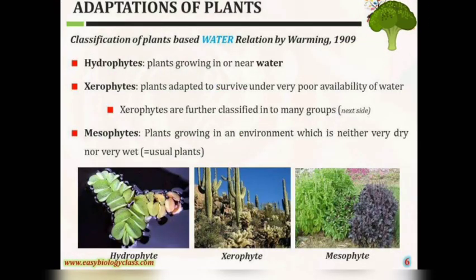Classification of plants based on water relation by Warming. It was given in the year 1909. Hydrophytes, plants growing in or near water. Xerophytes, plants adapted to survive under very poor availability of water, like in desert conditions. Xerophytes are further classified into many groups. Then comes mesophytes, plants growing in an environment which is neither very dry nor very wet. Usual plants.